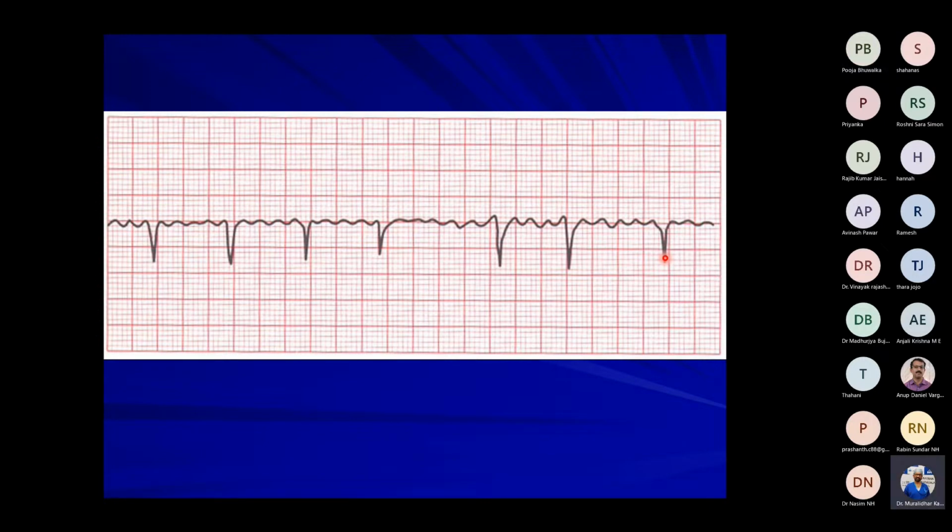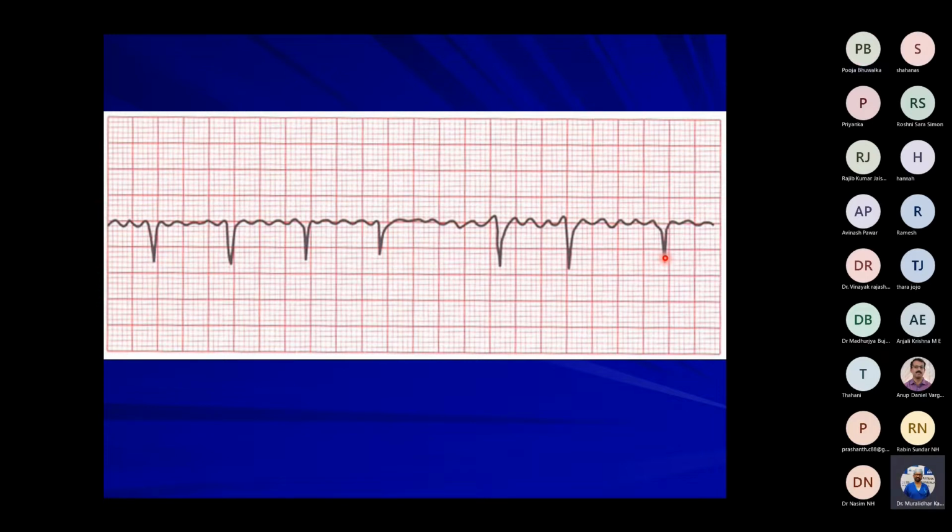In the medical outpatient department, the commonest cause is mitral valve disease, followed by thyrotoxicosis, ischemic heart disease, cardiomyopathy, and severe or advanced diastolic dysfunction.